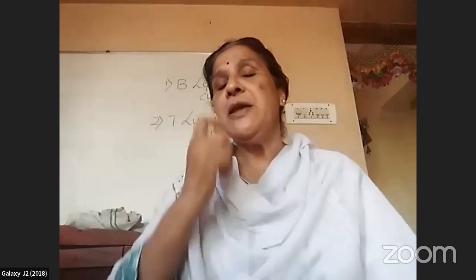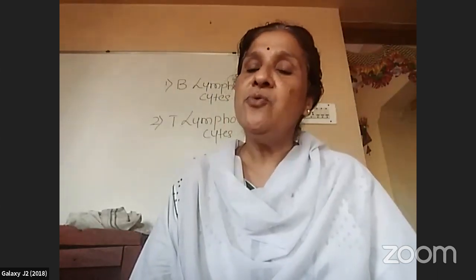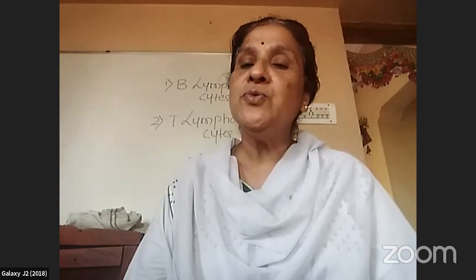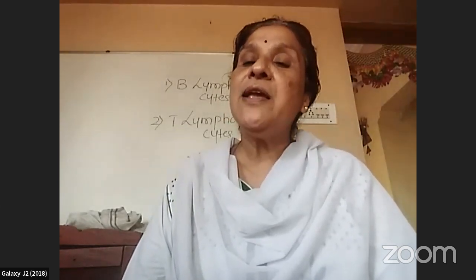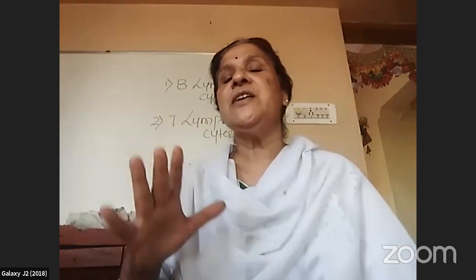These B lymphocytes are the types of WBCs which are produced in the bone marrow. They differentiate and mature in the bone marrow itself. So these are called B lymphocytes. B means which gets differentiated and matures in the bone marrow only.